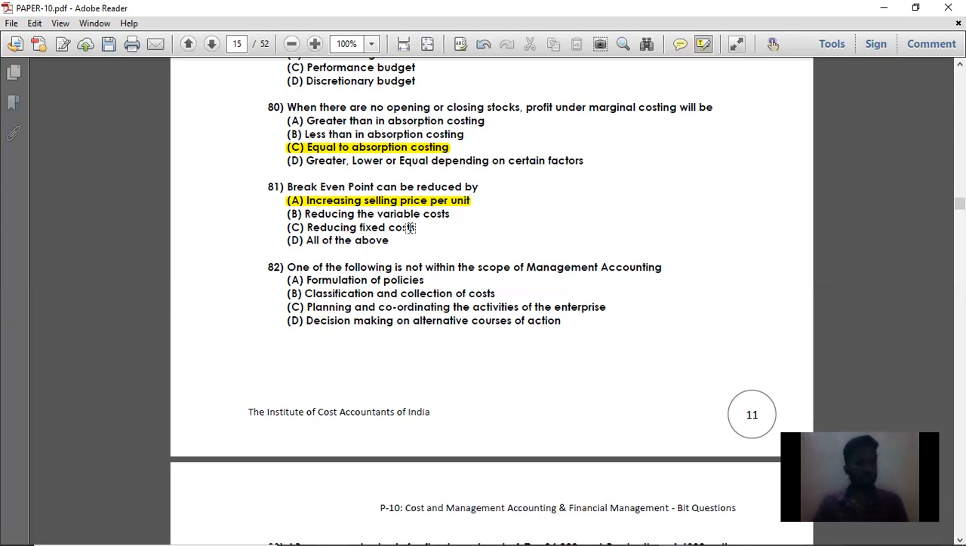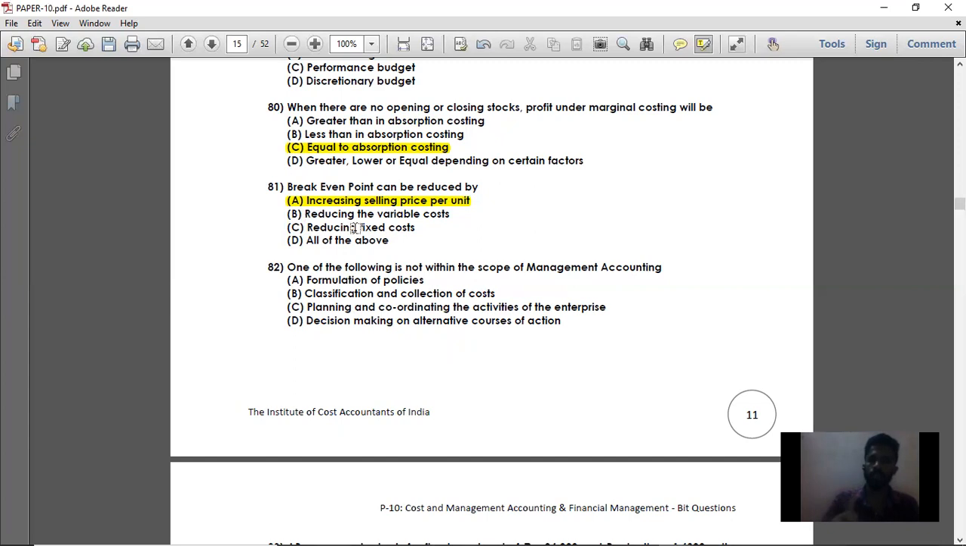Option C, reducing fixed cost. By reducing fixed cost, your break-even point is going to get reduced. Fixed cost divided by contribution per unit, or selling price per unit minus variable cost, gives you the number of BEP units. So option C is also a right answer.